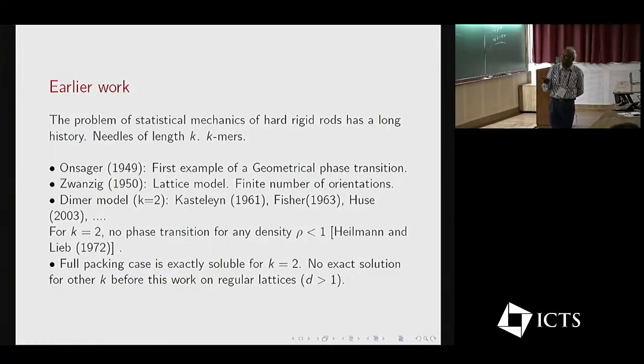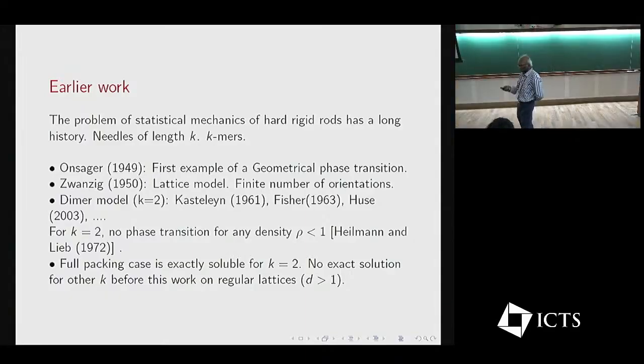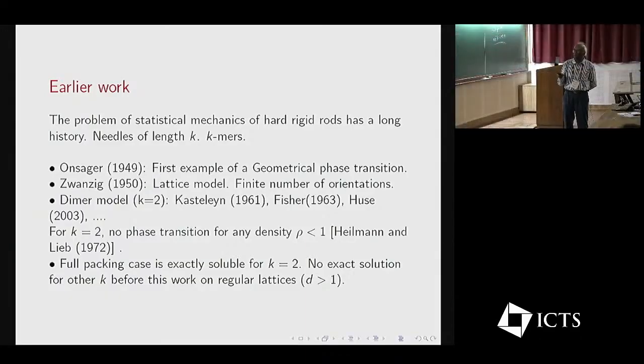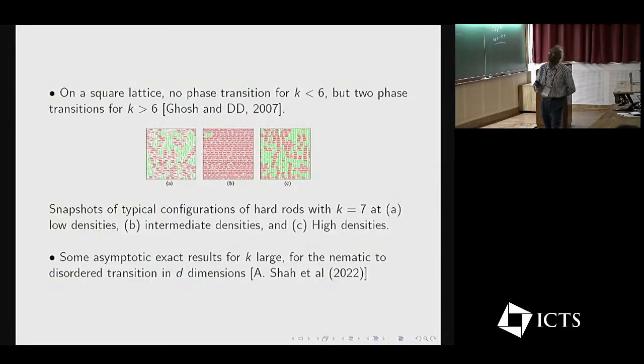And the particular case k equal to 2 has been studied a lot. This is called the dimer model, starting with the famous solutions of Kasteleyn, Fisher, Temperley, and so on. For k equal to 2, it is known that there is no phase transition for any density rho less than 1. And the full packing case is exactly soluble for k equal to 2. There is no exact solution for other k on other regular lattices. So for k equal to 3, even on the cubic lattice, there is no exact solution so far. But we found that for the kagome lattice, one can find one.